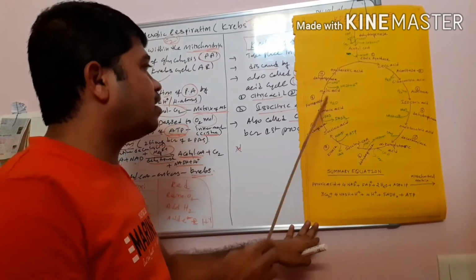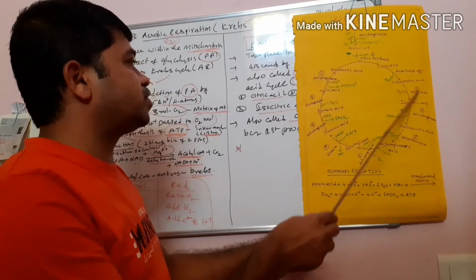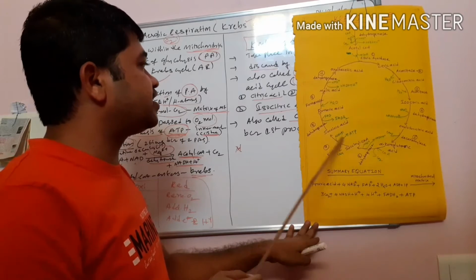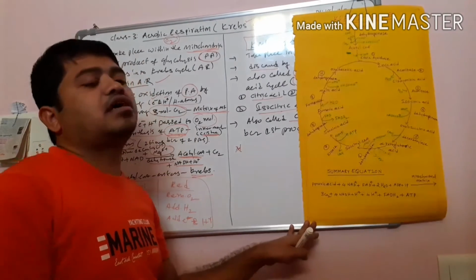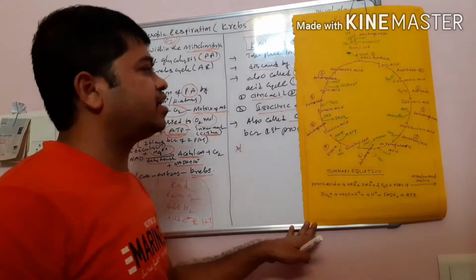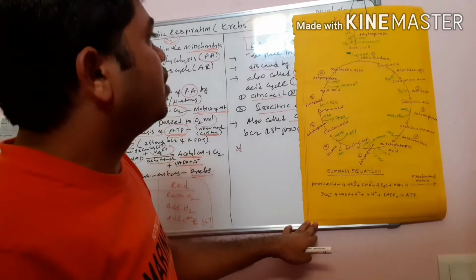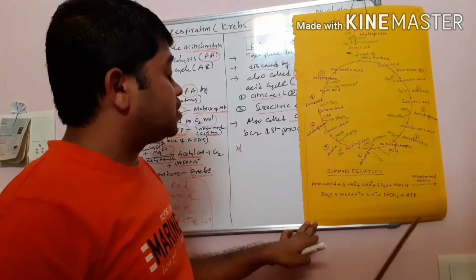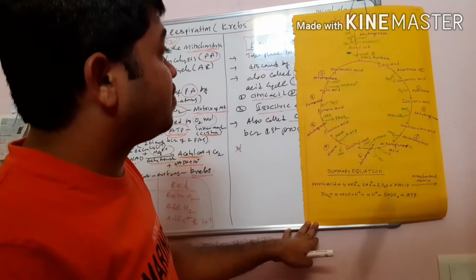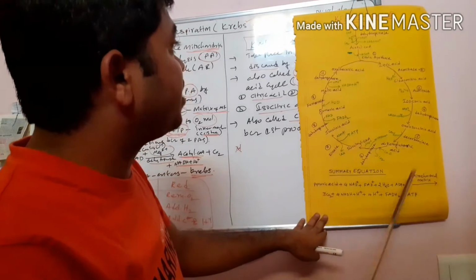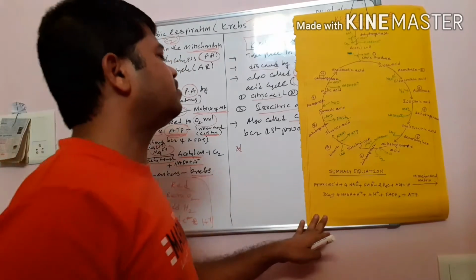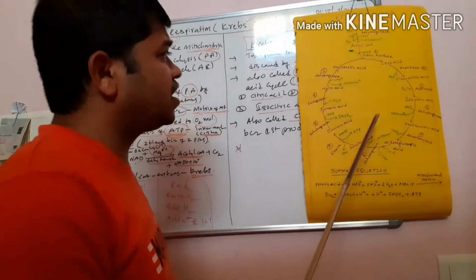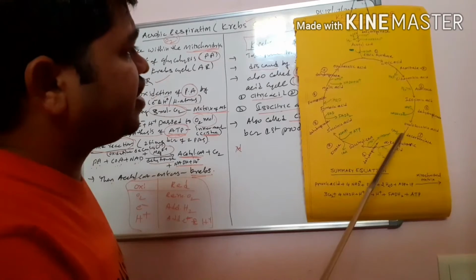Here what happened? The steps of the reactions take place in a cyclic manner. That is why it is called a cycle. This is very easy. Don't feel that it takes a lot of time to remember all these reactions. Don't think like that. If you are listening concentratedly, this is very easy.